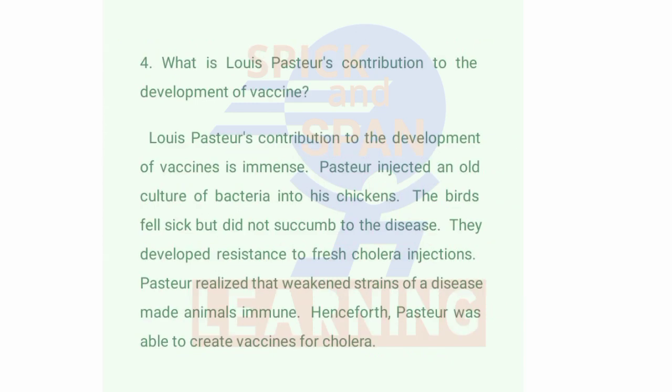Question number 4. What is Louis Pasteur's contribution to development of vaccine? Answer: Louis Pasteur's contribution to the development of vaccines is immense. Pasteur injected an old culture of bacteria into his chickens. The birds fell sick but did not succumb to the disease. They developed resistance to fresh cholera injections. Pasteur realized that weakened strains of the disease made animals immune. Henceforth, Pasteur was able to create vaccines for cholera.